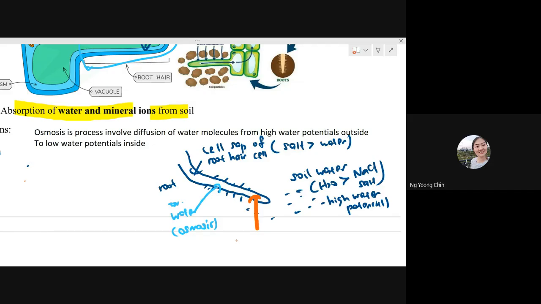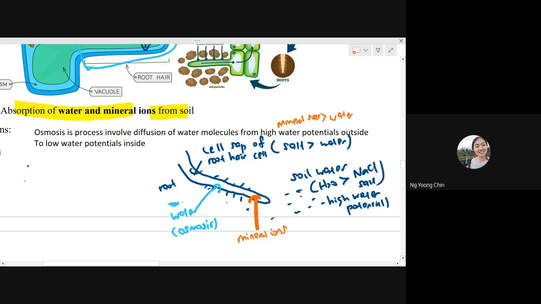Okay, mineral ions. You should know that the root hair cell has more salt, which means it has more mineral salt compared with water. In the soil water, there is less mineral salt compared with water. So whenever you want to transport mineral ions from the soil water, which has a very low concentration of mineral ions, into the cell sap, which has a very high concentration of mineral ions,